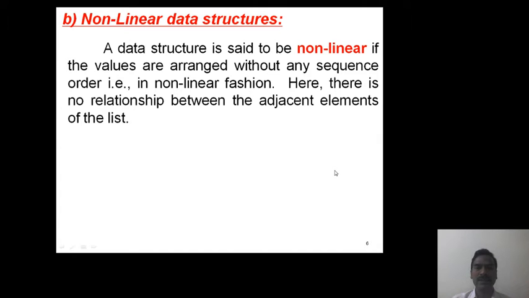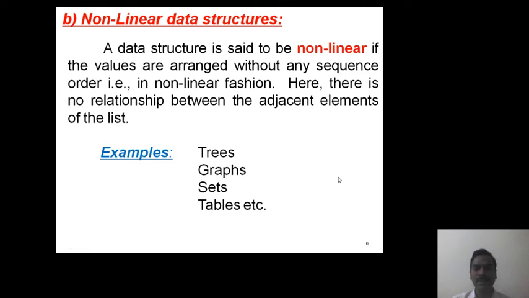For this, the supporting examples are trees, graphs, sets, tables, etc. So these are all non-linear data structures. Okay? So in linear data structures, elements are arranged in linear fashion, whereas in non-linear data structures, elements are arranged in non-linear fashion. Okay?